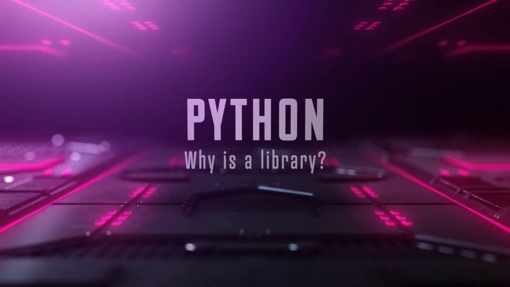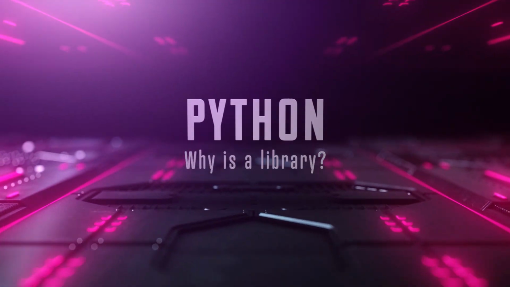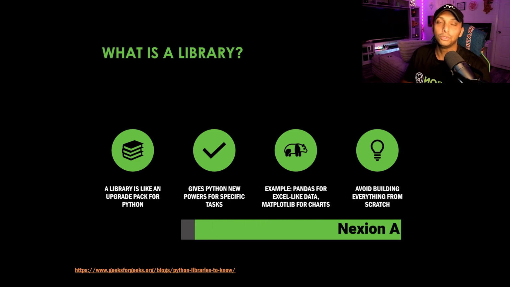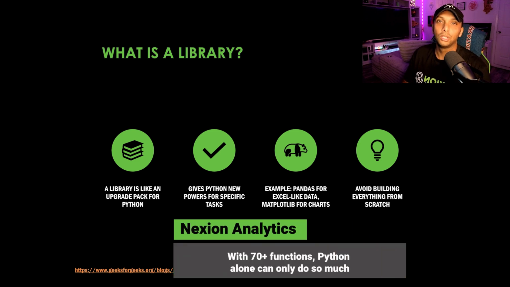All right, so let's talk libraries now. Python natively has 70 plus built-in functions, but it can't do everything alone, meaning you have different add-ins or DLCs, I like to call them, that then complement Python so that you can do multiple different things, such as build charts or create tables, do statistical analysis, things like that, right?